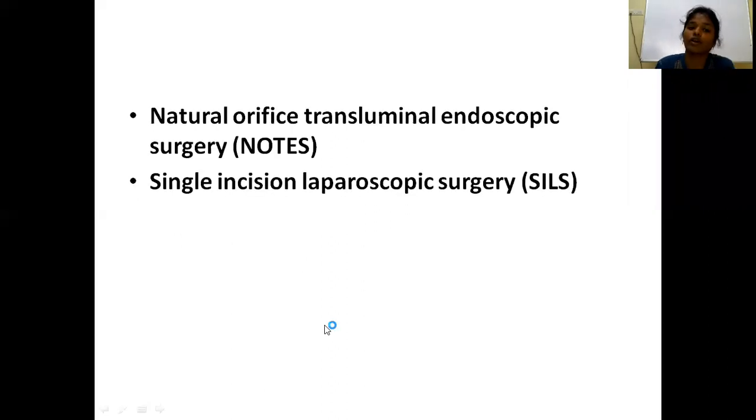Now, one word about the procedures like NOTES and SILS. What are NOTES and SILS? These are the advanced techniques in laparoscopy. NOTES is natural orifice transluminal endoscopic surgery, whereas SILS is single incision laparoscopic surgery.